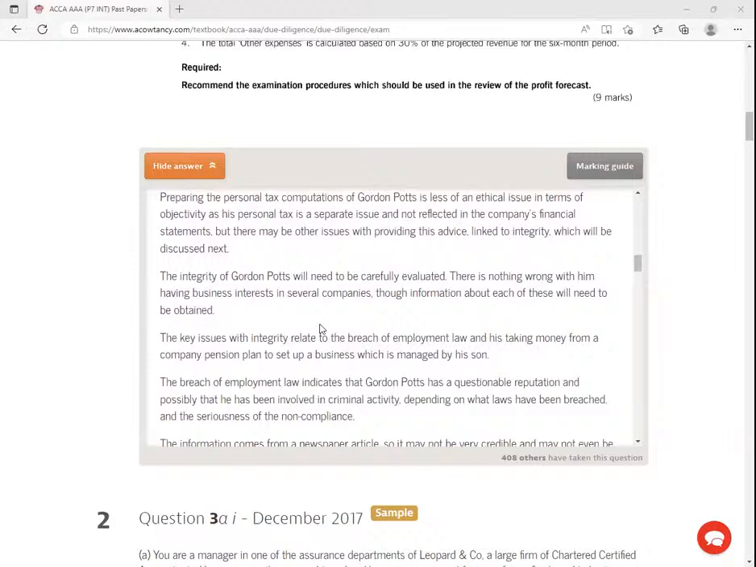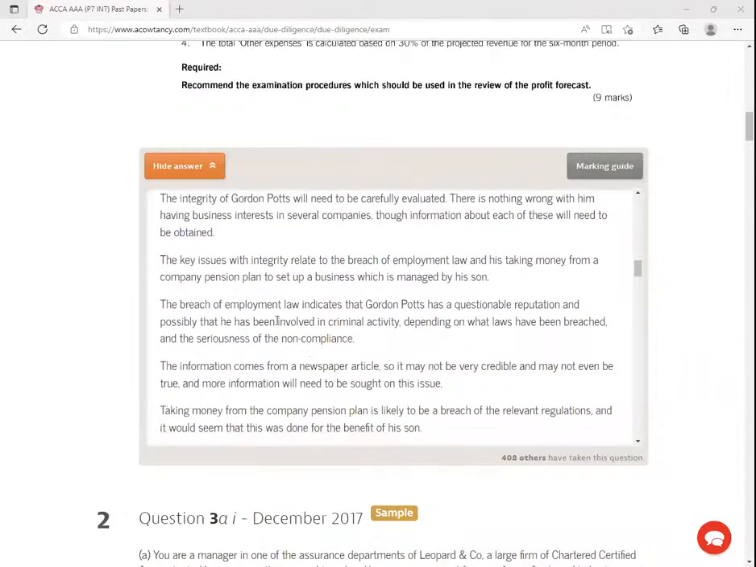The integrity of Golden Reports will need to be carefully evaluated. There's nothing wrong with him having business interests in several companies, though information about each of these will need to be obtained. The key issues with integrity relate to the breach of employment law involving his son, and his taking money from a company pension plan to set up a business which is managed by his son. The breach of employment law indicates that Golden Reports has a questionable reputation and the possibility that he has been involved in criminal activity, depending on which laws have been breached and the seriousness of the non-compliance.